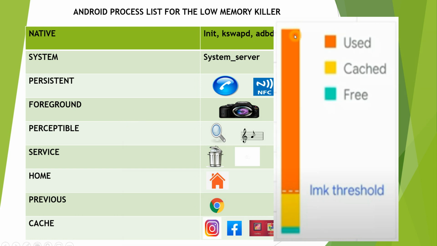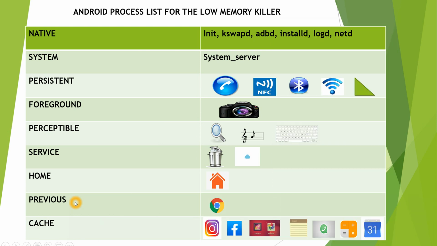Now imagine I have used so many applications, so much memory. Here my applications are occupying so much memory, and this white dotted line you all can see is my LMK threshold, the low memory killer threshold, and my cache process is falling below that threshold. So what happens now? Low memory killer will kick in and start killing processes. Now we all know which process it will start killing. The cache list has the lowest priority, so it starts killing the cache processes.